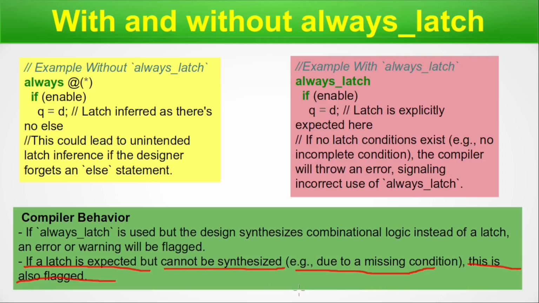That means when you intend to create a latch, anything and everything that is obstructing it from being created will be flagged by this always latch construct. By flagging errors or warnings when always latch is missed, compilers enhance design, reliability, and maintainability. These checks prevent unintended behavior, reduce debugging efforts, and ensure that the synthesized hardware accurately reflects the designer's intent. Ultimately, compiler-driven verification helps create more predictable and robust digital designs.